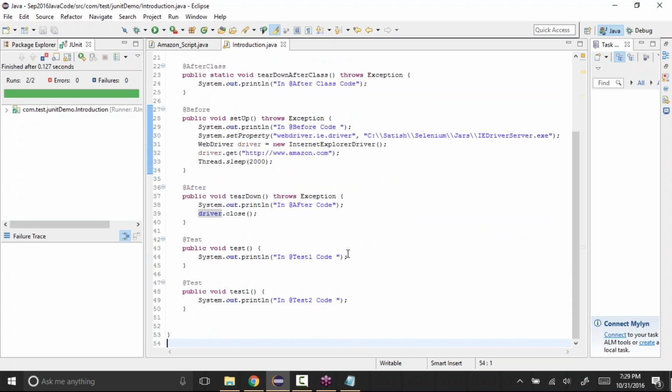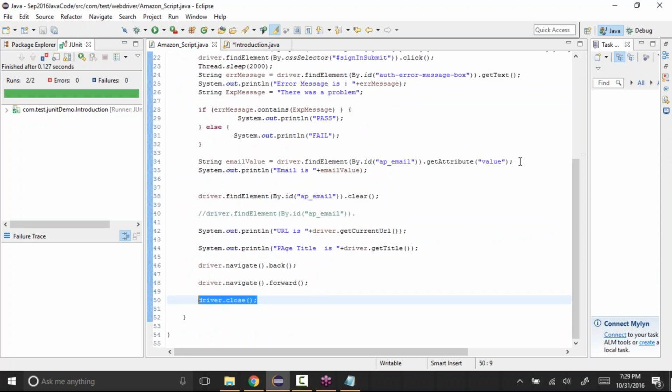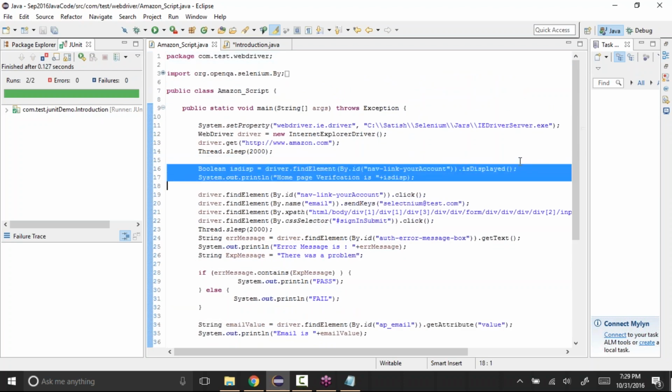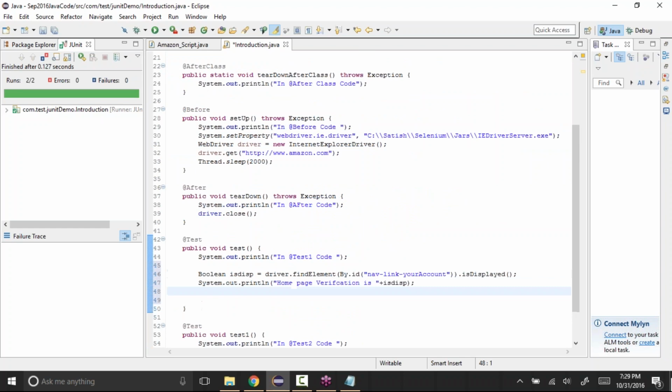Okay, and in @Test we can write whatever you want to verify. So what we'll do is we want to verify whether this element is present or not. So I'll copy that and paste it there. We could write that code again, but as it is the same code, I'm just copying it like this.